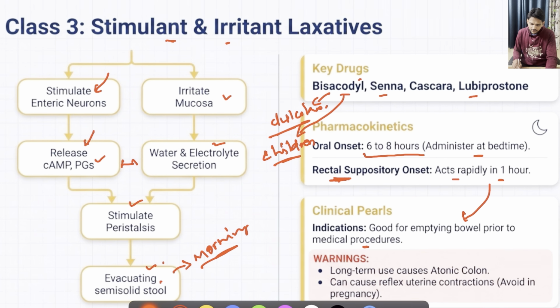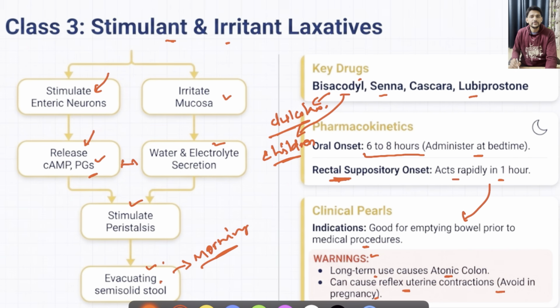But important warnings which we have to remember regarding these class of drugs, because they are acting through prostaglandins and all. That's why long-term use will lead to atonic colon. Also, sometimes there will be reflex uterine contractions. So this is very, very important to remember. We need to avoid this class during pregnancy.